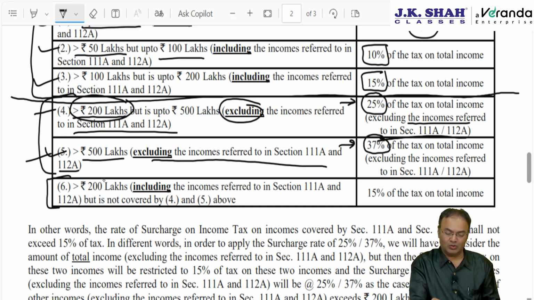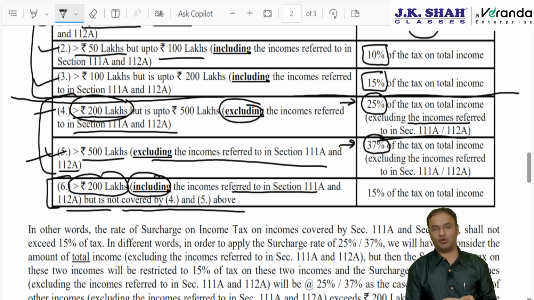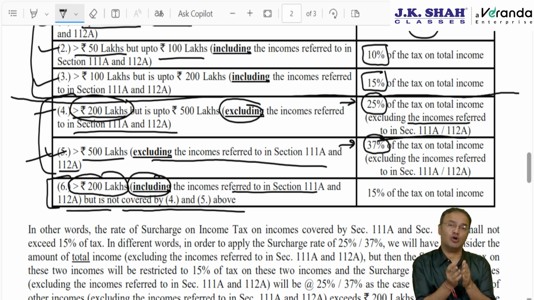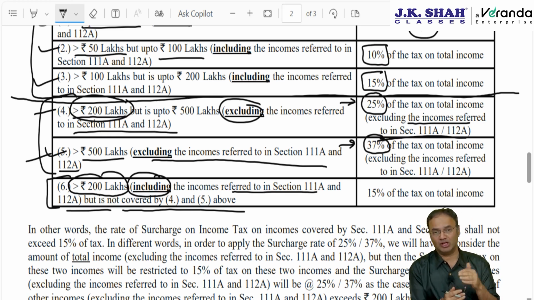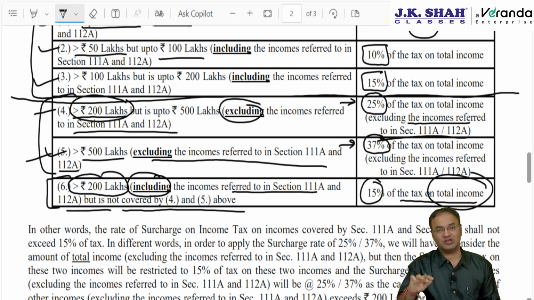And last point, if the total income exceeds 2 crore including incomes referred to in these 2 sections, and the case is not covered by point number 4 or 5, meaning thereby total income exceeds 2 crore because of these special incomes, meaning normal income is below 2 crore, but after adding these 2 special incomes total income becomes 2 crore or exceeds, then surcharge rate will be 15% on tax on entire income, special income as well as normal income.